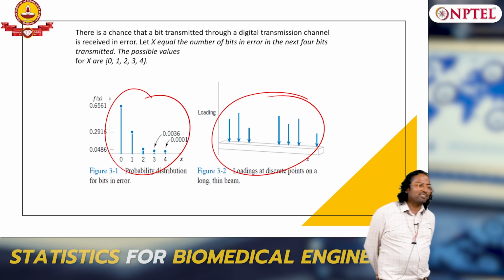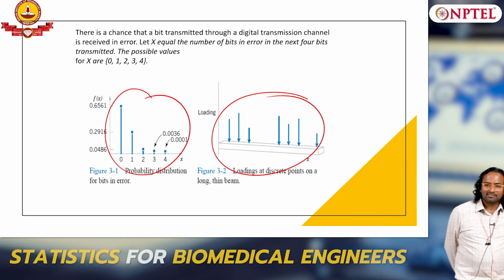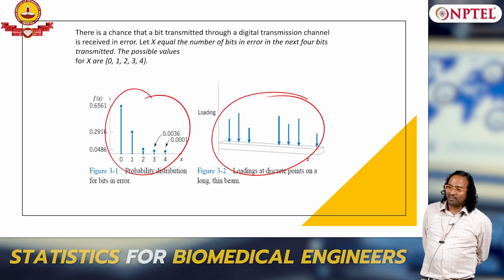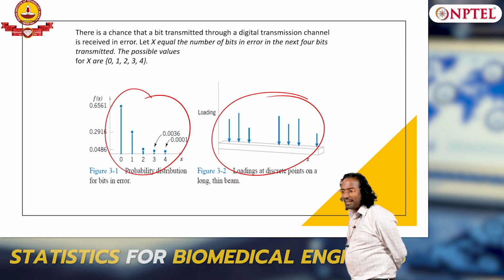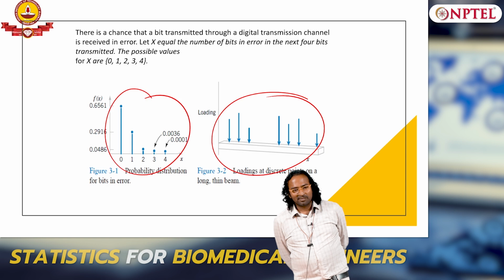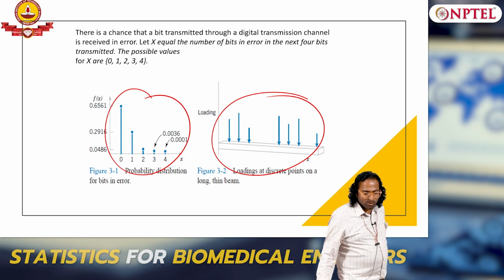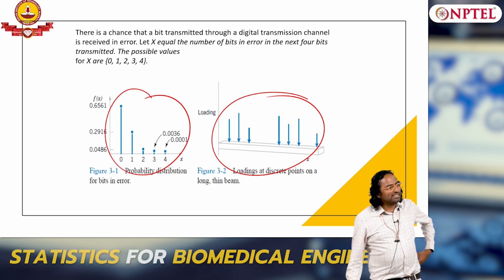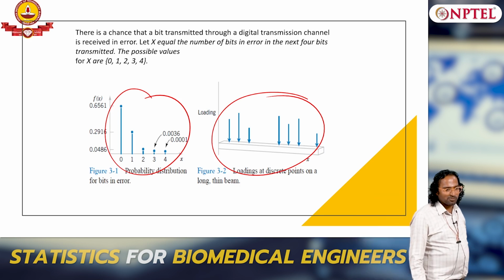Now relate this with your mean, variance, etc. That is what we are actually doing. When you talk about mean, variance, etc., what are we trying to do? We are trying to characterize the probability distribution of the random variable. Mean is a way to characterize a probability distribution. Variance is a way to characterize a probability distribution.